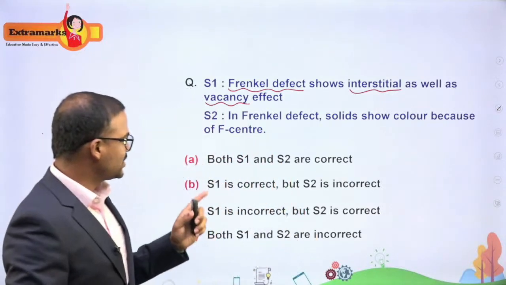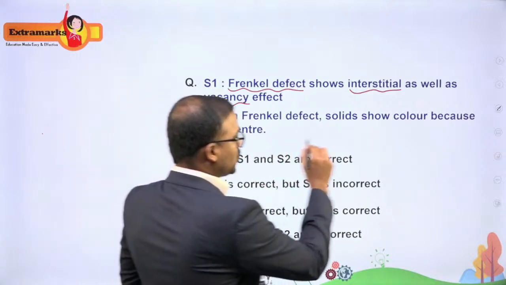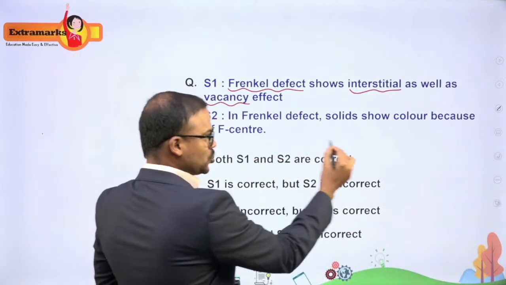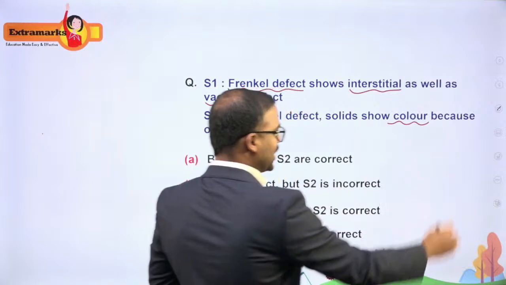And what about the second statement? In Frenkel defect, the solids show color. So do they show color? Why do you say they show color?